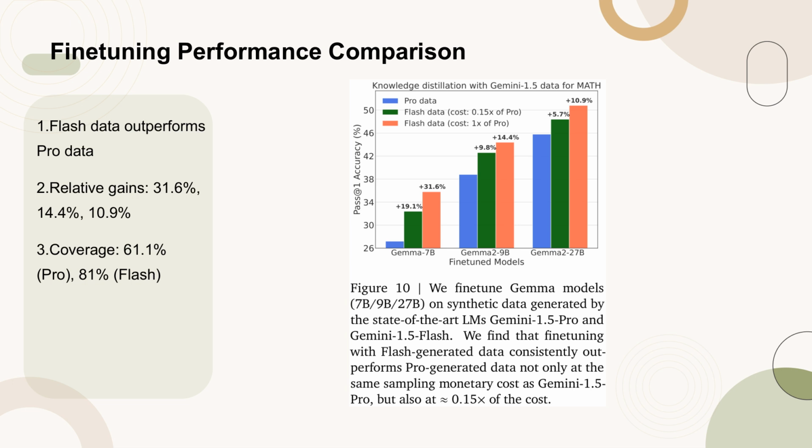This performance advantage is attributed to the higher coverage of the Flash model, which is 81%, compared to 61.1% for the Pro model. Additionally, the Flash model's data is more cost-effective, providing superior results even at a reduced cost of 0.15 times compared to the Pro model.